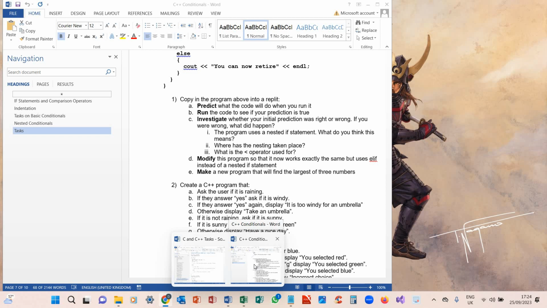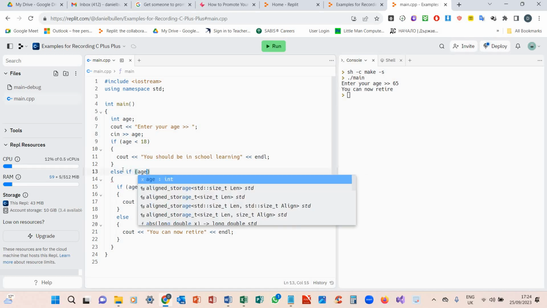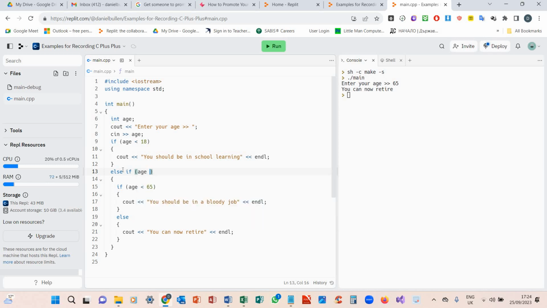So now we need to modify the program so it works exactly the same, but we're using elif statements rather than the nested if statement. So what we can do is else if age is greater than or equal to 18, and so shift ampersand twice, age is less than 65.